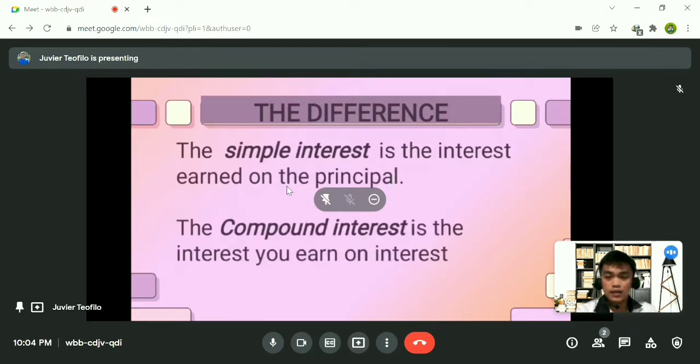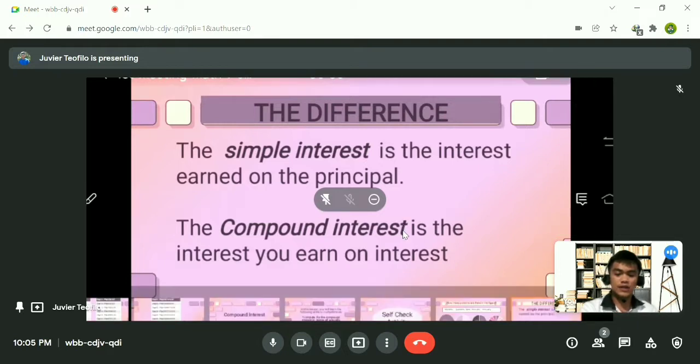And when you talk about compound interest, it is the interest you earn on the interest. So when we say compound interest, interest comes from the interest. And in simple interest, the interest comes from the principal. Okay, so let's proceed to the next slide.